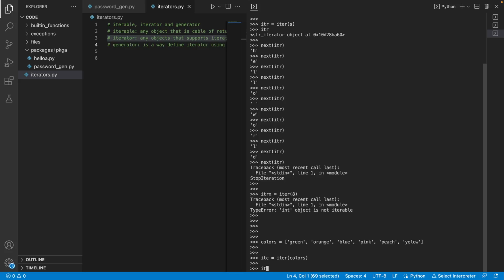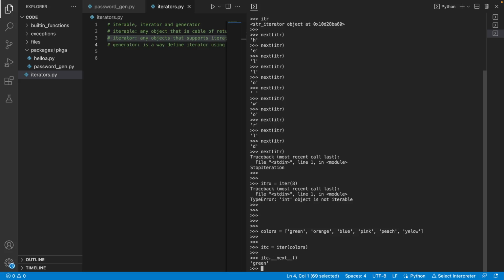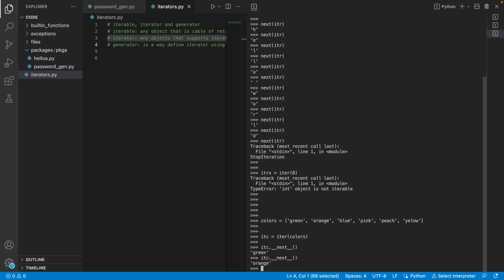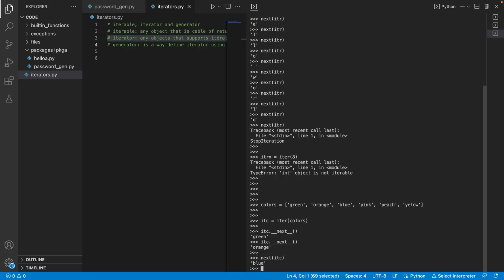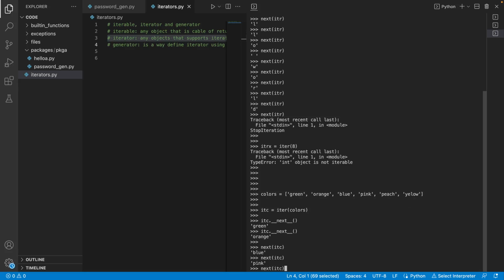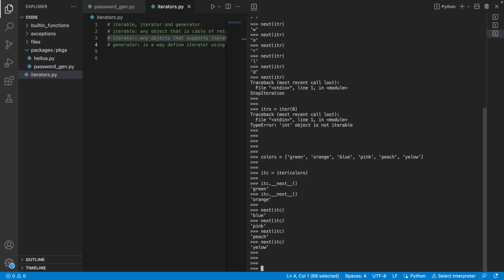So now with itc, I can call either the next magic method, or I can simply call next of itc. You see, it is continuing: green, orange, blue. And remember, I can use this with a for loop also. The for loop takes a sequence, an iterable.